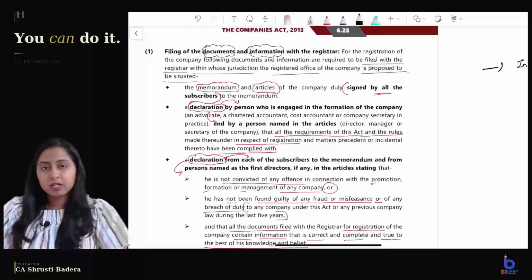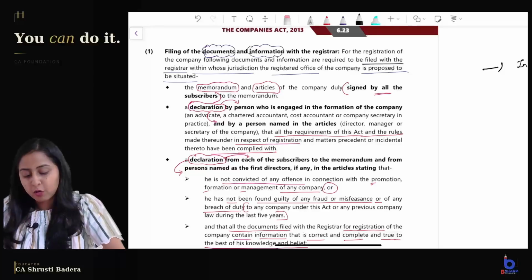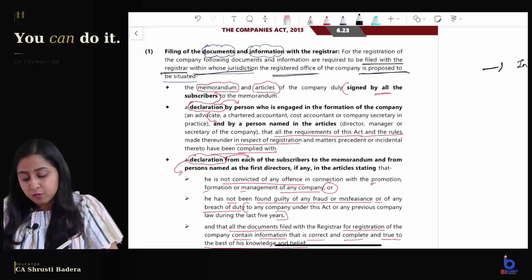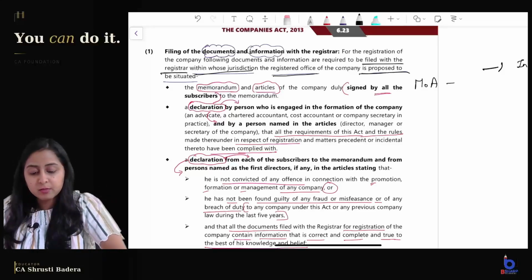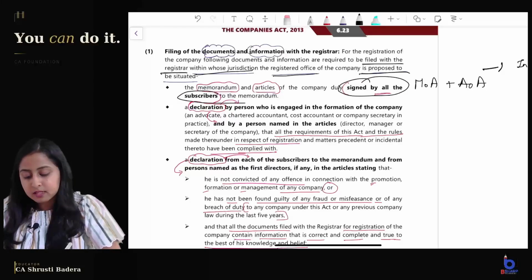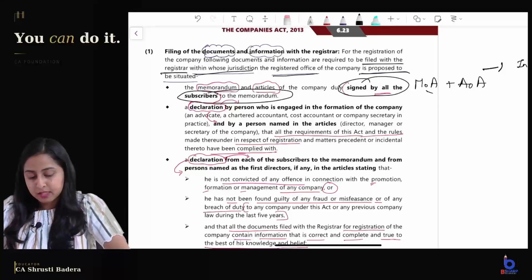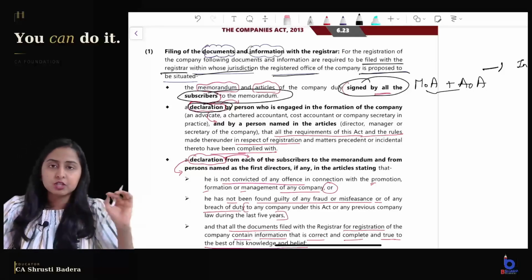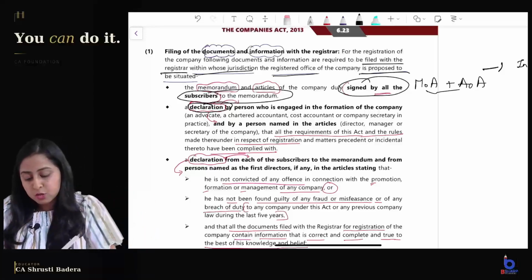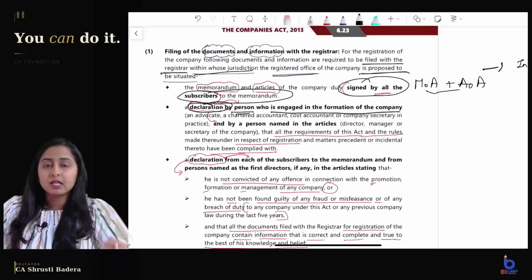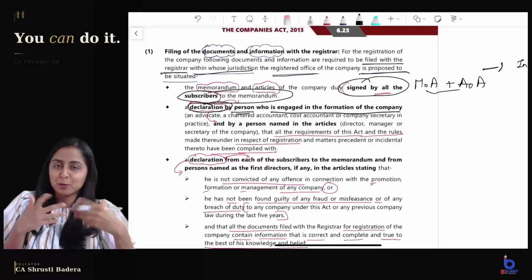So filing of document and information. Following documents are filed with the registrar within whose jurisdiction the registered office of the company is proposed to be situated. First, what is to be filed is the memorandum and articles which are to be signed by all the subscribers to the memorandum. All the subscribers have to sign both the documents. Then few declarations will be required. First declaration is to be given by a person who is engaged in the formation of the company. Like say I am a chartered accountant, say I am a chartered accountant.